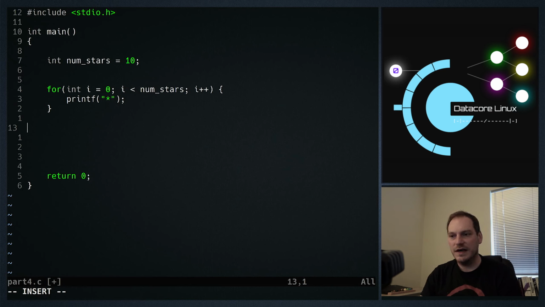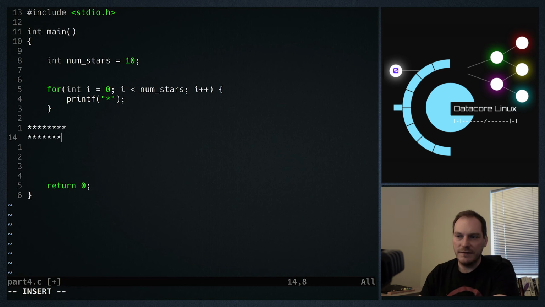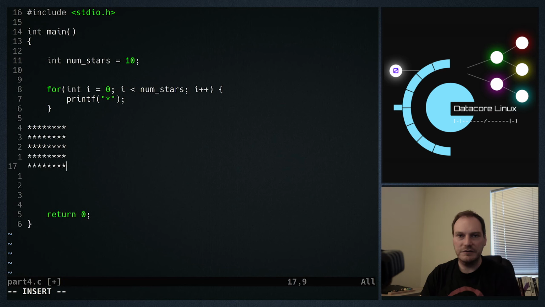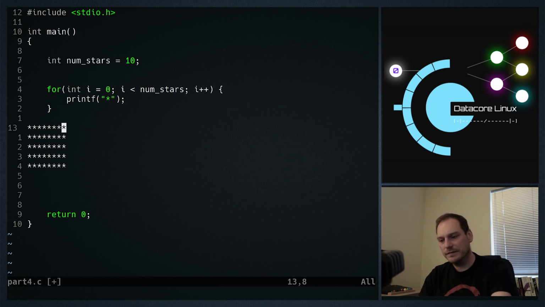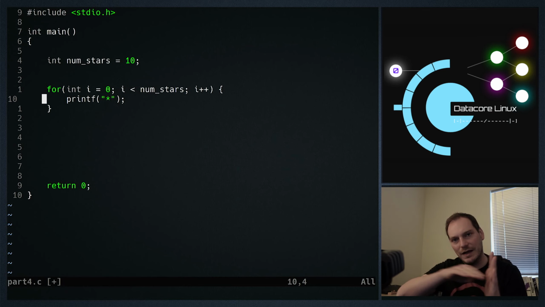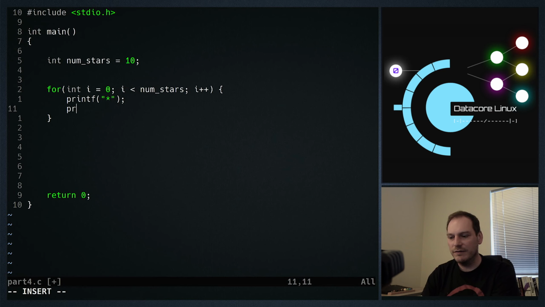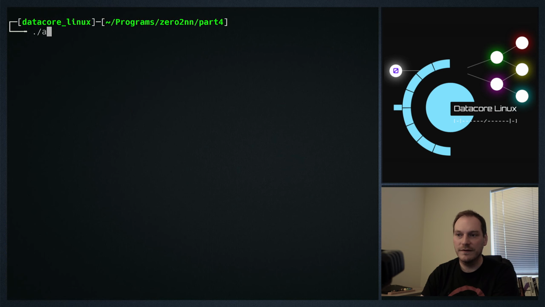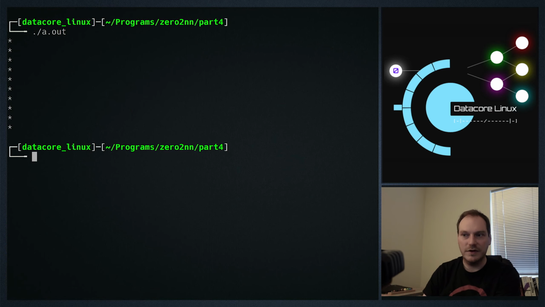So let's set ourselves a challenge. Let's say we want to print out not just a row of stars, but like a rectangle of stars, sort of that kind of shape. How do we do that? Well, first of all, we're printing out a line of stars. Let's see if we can print out a vertical column of stars. If we just add in a new line every time we print out a star, sure enough, that will print out a column of stars.